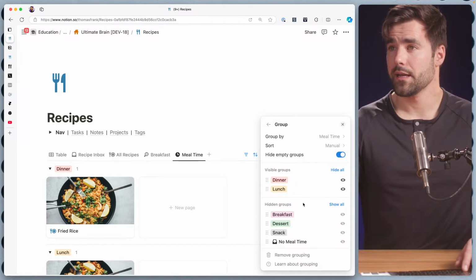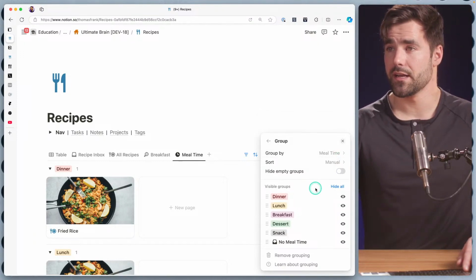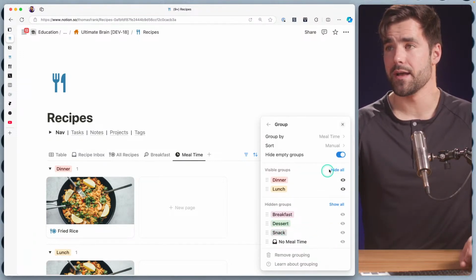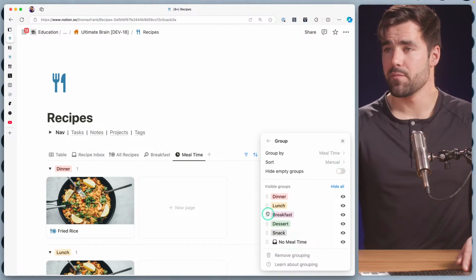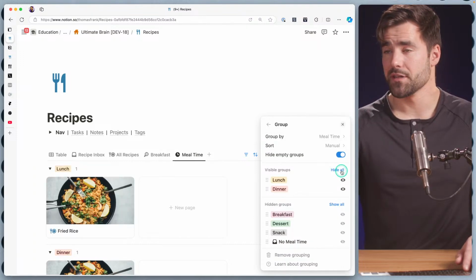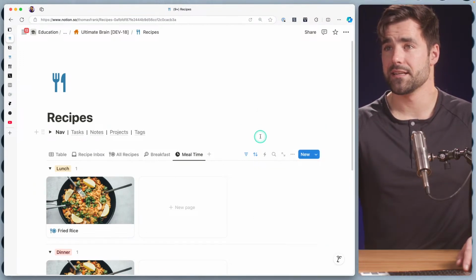Okay, hiding empty groups. I think that probably makes sense. Let's go ahead and unhide them real quick. This is a nice little trick. If you unhide in the grouping area, you can actually see what sort of order you will have when these groups down here are no longer empty. So to me, it makes more sense to bring breakfast and lunch above dinner, have this be the order, and then we can, of course, hide the empty groups once again, and now we have lunch and we have dinner. And that's a nice little mealtime view.